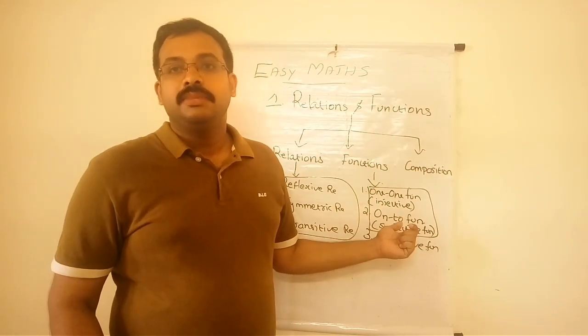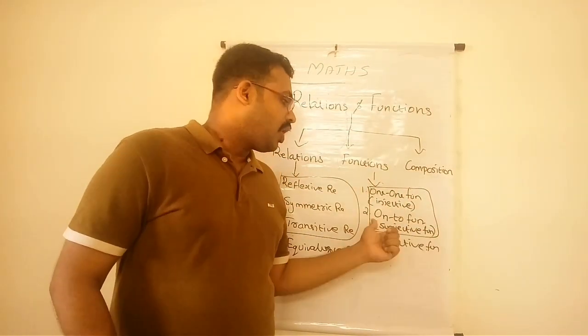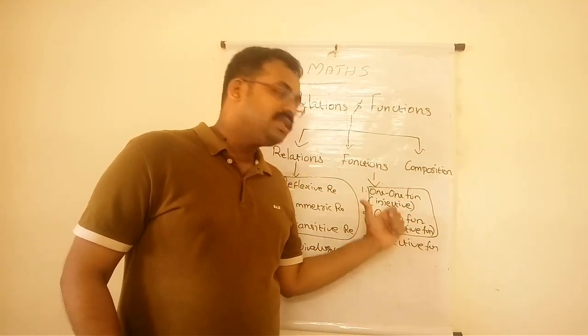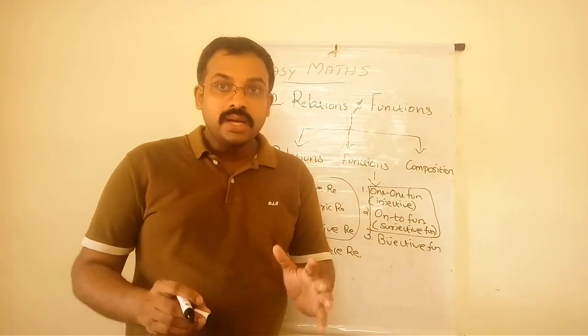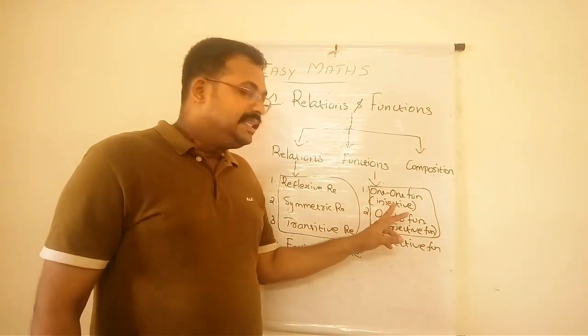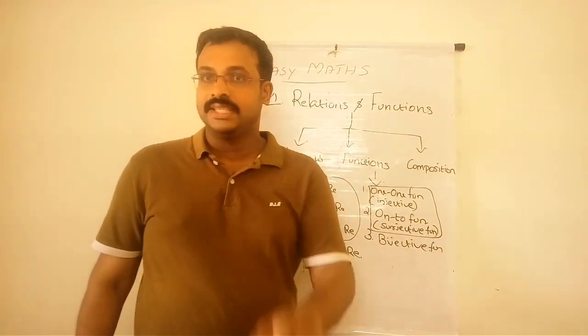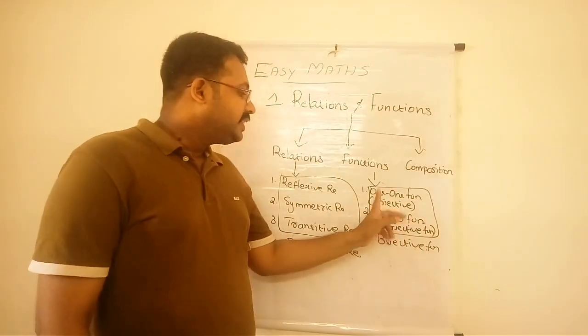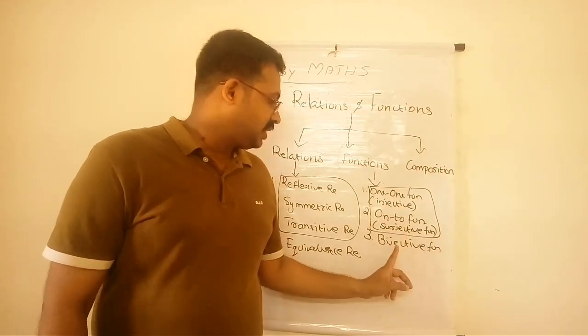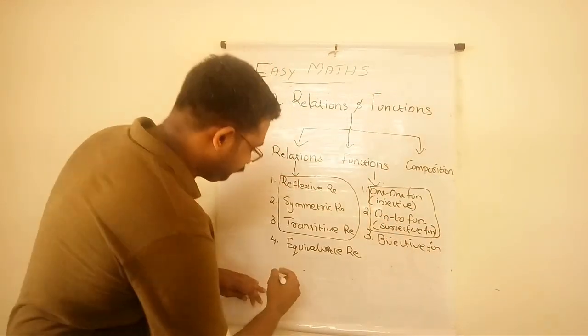When a function becomes injective and surjective, it becomes bijective function. So injective plus surjective is equal to bijective.